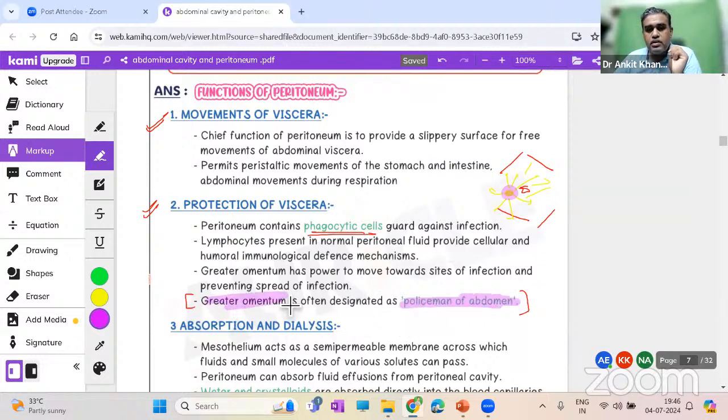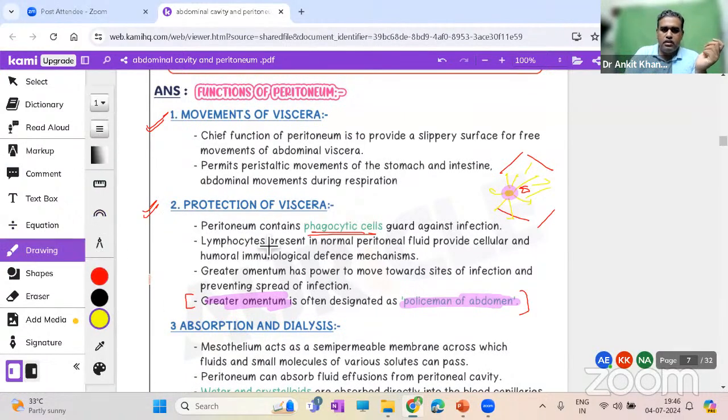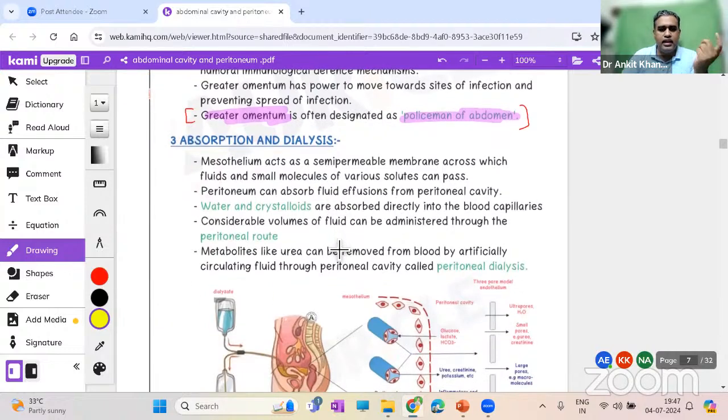What is the greater omentum? Omentum, remember, is again a peritoneal fold, connecting the stomach to other regions. We call it greater because it is larger, and lesser omentum because it is smaller in size, simple as that. So one function is this, second is absorption, dialysis. Very good. So these are all practical uses. Even via the peritoneal route, peritoneal dialysis is being given. Just go through that. These are functions basically.